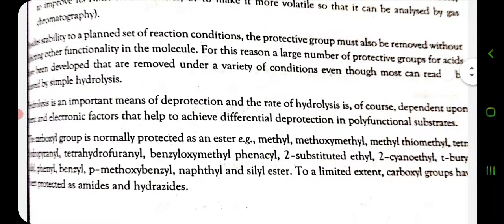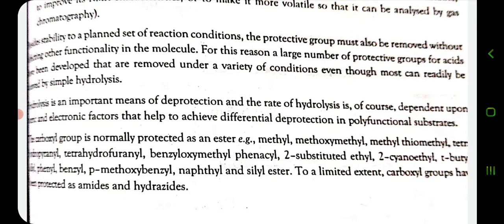So hydrolysis is an important means of deprotection, and the rate of hydrolysis is of course dependent upon steric and electronic factors that help to achieve differential deprotection in polyfunctional substances.